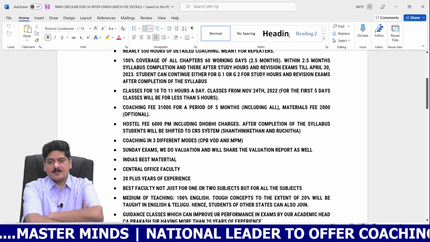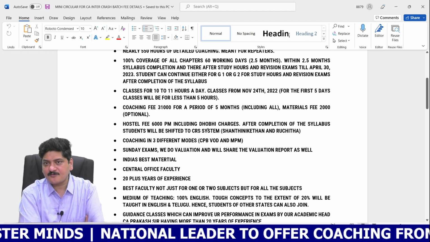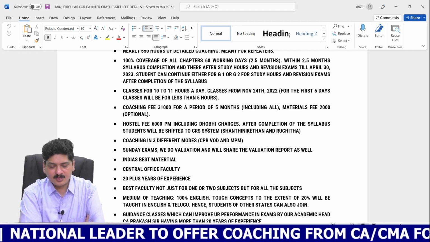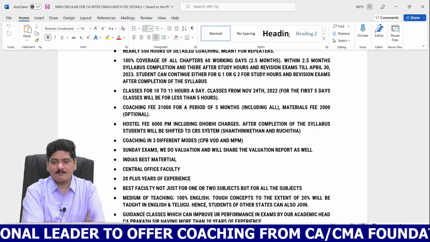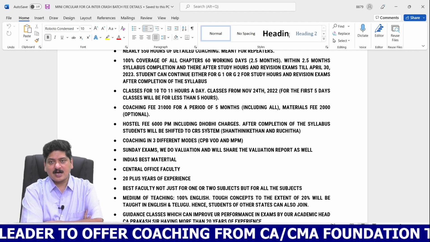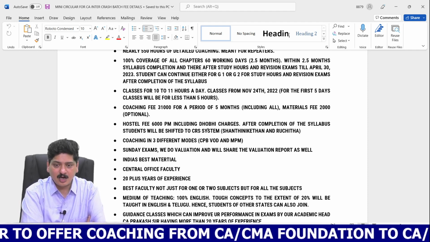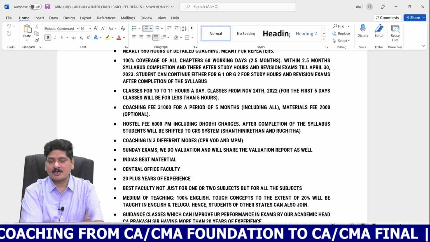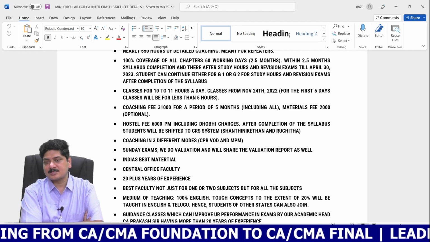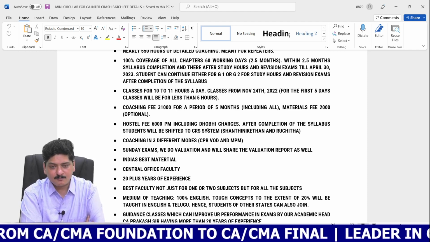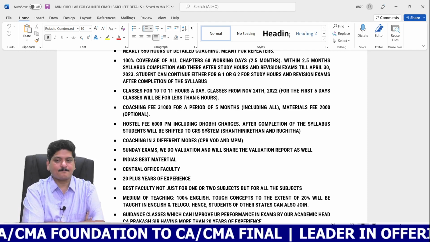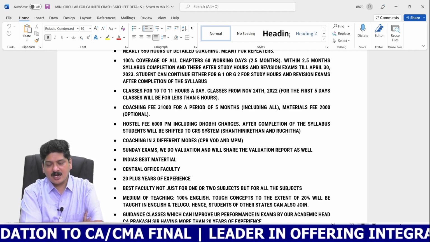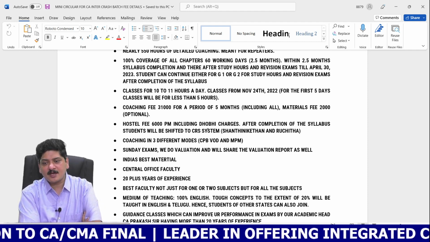For a duration of 5 months, the coaching fees, including all, is 31,000 rupees, and the material fee will be charged at 2,000 rupees, and it is quite optional. If you already have the Masterminds material from earlier, you need not buy the material supplied by the Masterminds team. So buying the material is quite optional in the case of the CA Inter crash batch. Of course, if you want to buy the material, it will be 2,000 rupees.